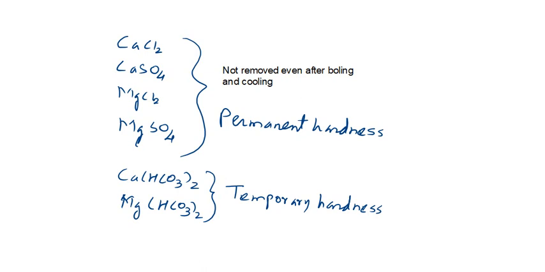Apart from these, water also has some manganese and iron content, and they are also present in the form of bicarbonate.